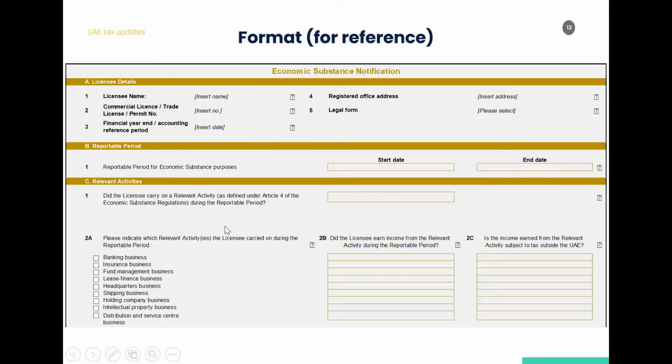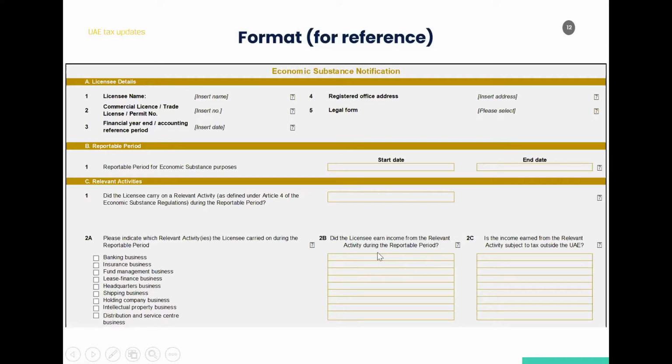So coming to point 2A, you can see it lists the nine kinds of activities which are part of ESR, and then 2B is basically: did the licensee earn income from the relevant activity during the period?